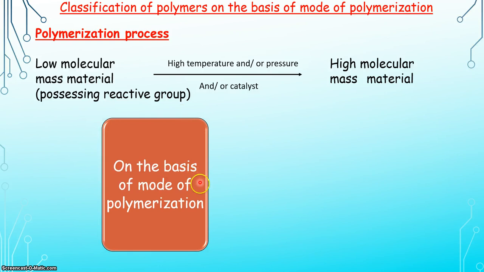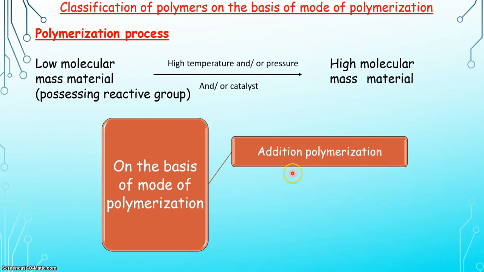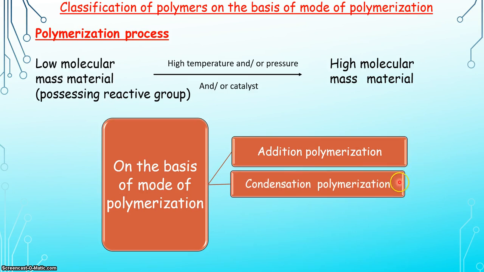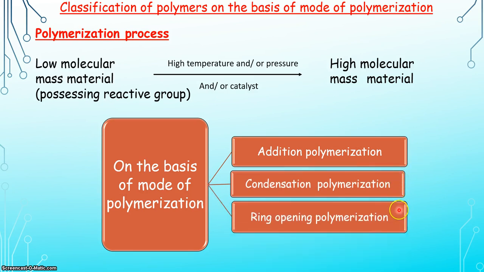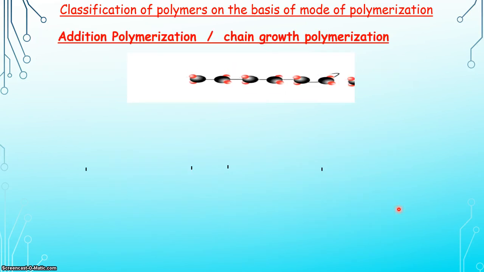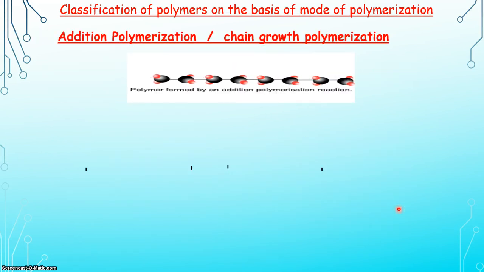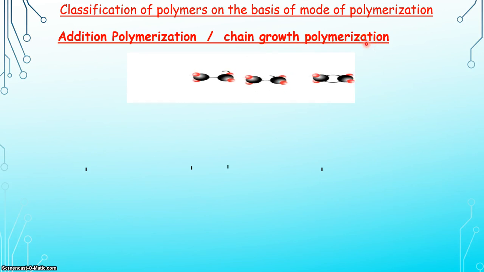On the basis of mode of polymerization, polymers are prepared by using addition polymerization, condensation polymerization and ring opening polymerization. Let us discuss each term in detail. Addition polymerization. It is also known as chain growth polymerization.